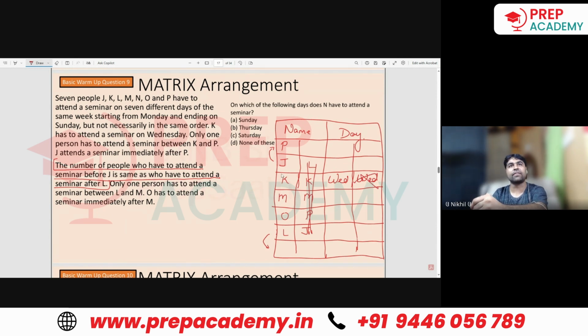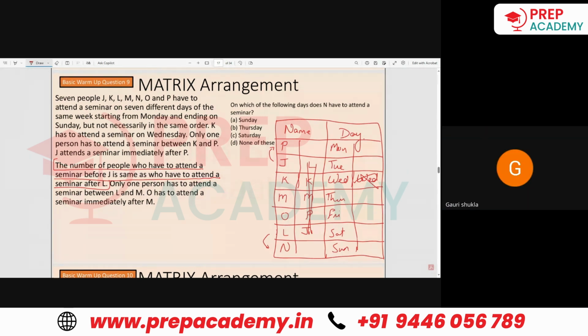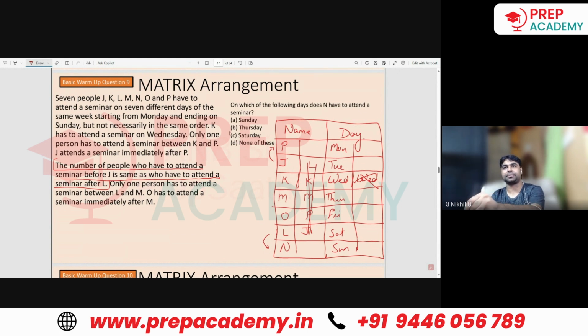Who all are left? J, K, L, M, N. N is left, so N will be coming here. Is it understood? With this, we have already got Monday, Tuesday, Wednesday, Thursday, Friday, Saturday, as well as Sunday. Understood now? N has to attend a seminar on Sunday.